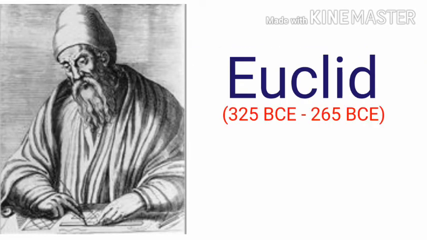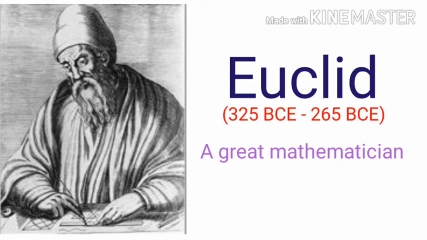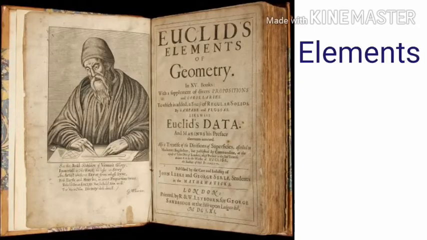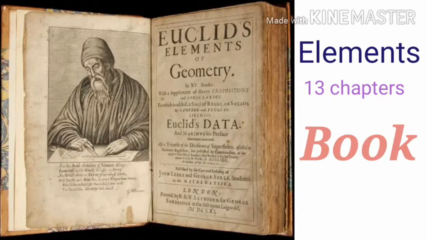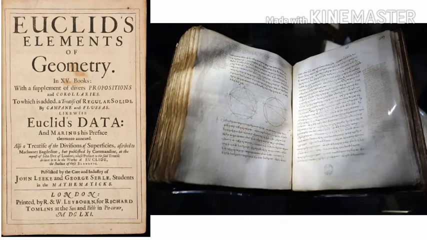Euclid, a teacher of mathematics at Alexandria in Egypt, collected all the known work of geometry and arranged it in his famous treatise called Elements. He divided the Elements into 13 chapters, each called a book. These books influenced the whole world's understanding of geometry for generations to come.